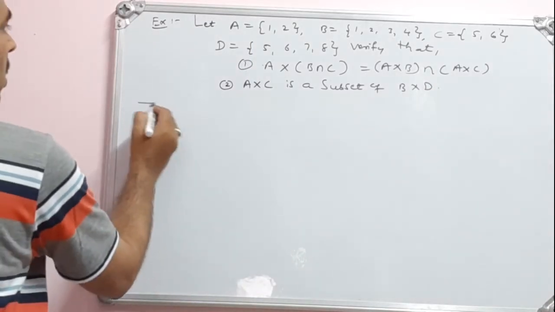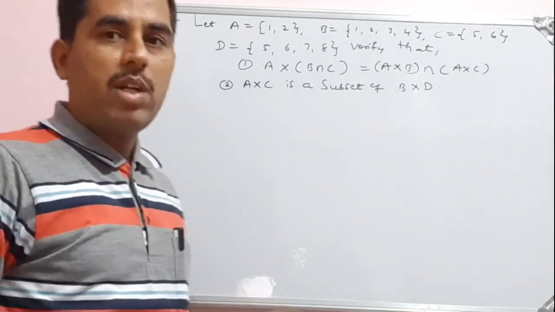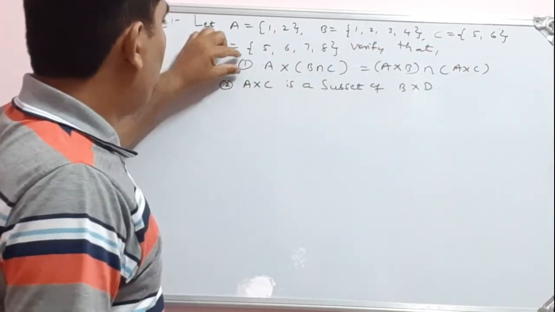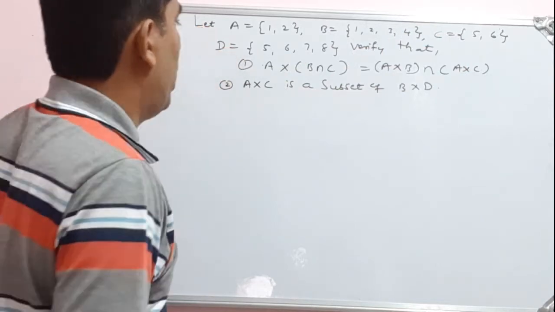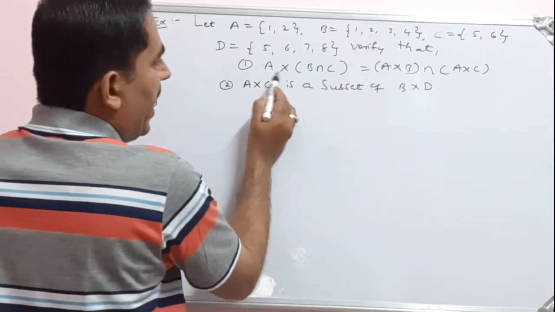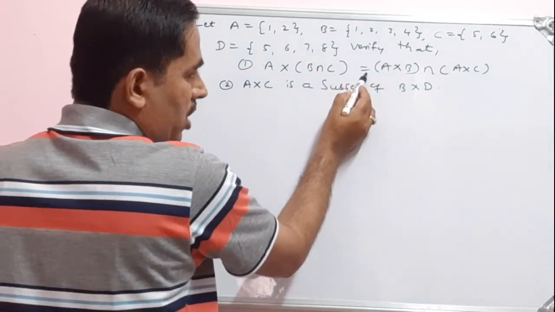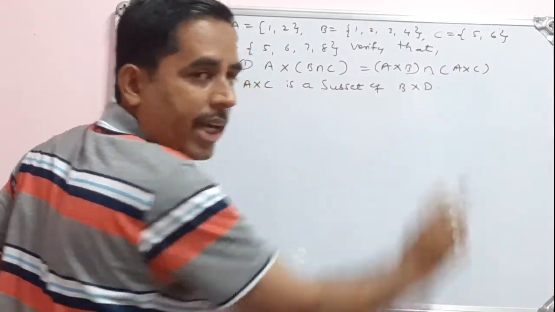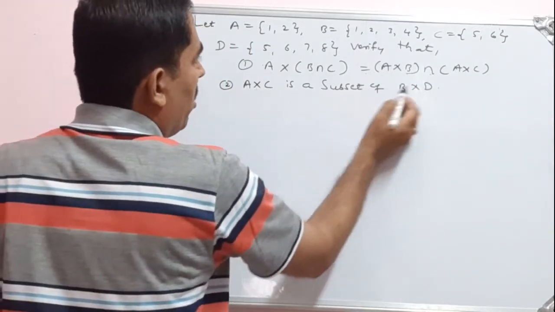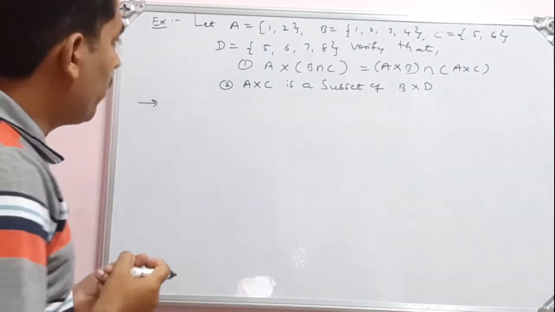Okay, observe this example carefully. See how many sets are given here? 4 sets, A, B, C, D. So verify that. Here 2 questions have been combined. See, the first question is we have to verify the left hand side and right hand side: A cross (B intersection C) is equal to (A cross B) intersection (A cross C). The second one is to verify whether A cross C is a subset of B cross D or not.